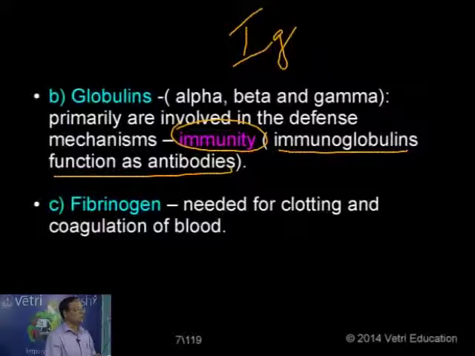As they are dissolved in plasma, they are found in plasma. They are called together the humoral immunity mechanisms, antibody mediated mechanisms. So the globulins are responsible for providing immunity. We have different types of globulins like alpha, beta, gamma, and also the immunoglobulins. One such protein, a glycoprotein, a conjugated protein, functions as antibodies.